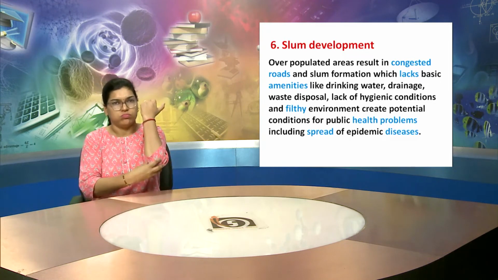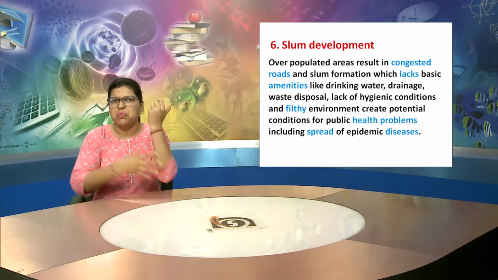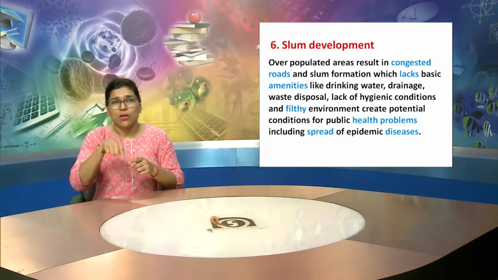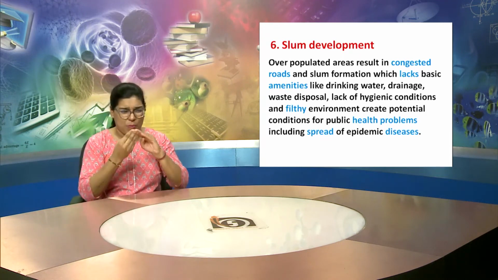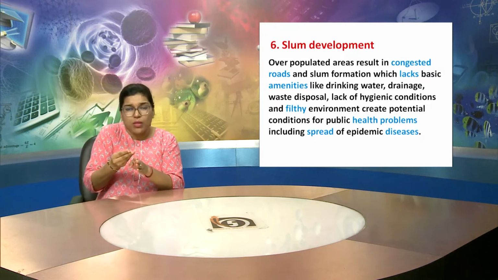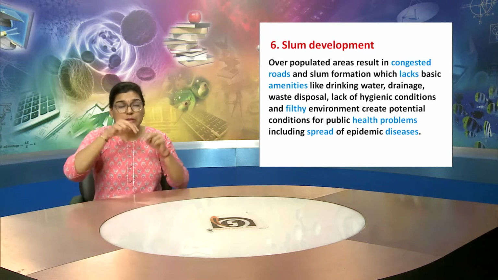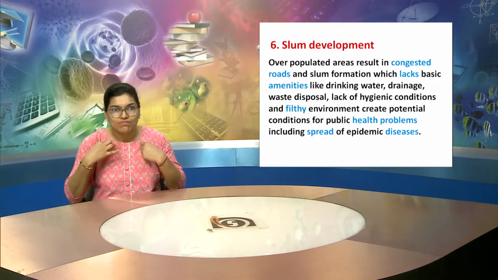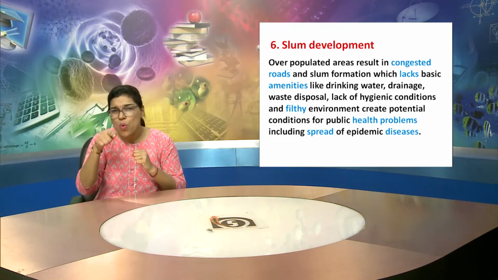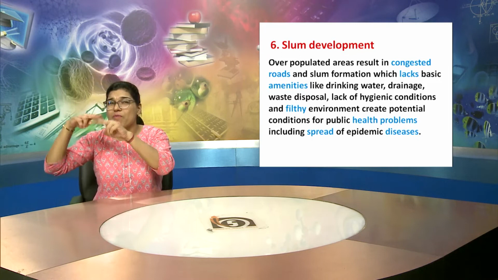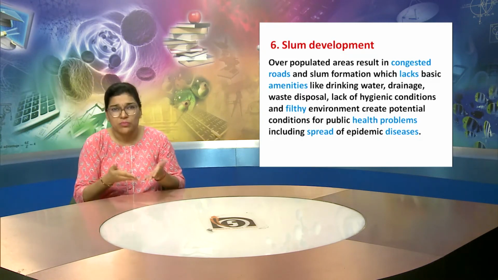The sixth point is about slum development. As the population is increasing, overpopulated areas result in congested roads and slum formation, which lack basic amenities like food, drinking water, drainage, waste disposal, and hygienic conditions.